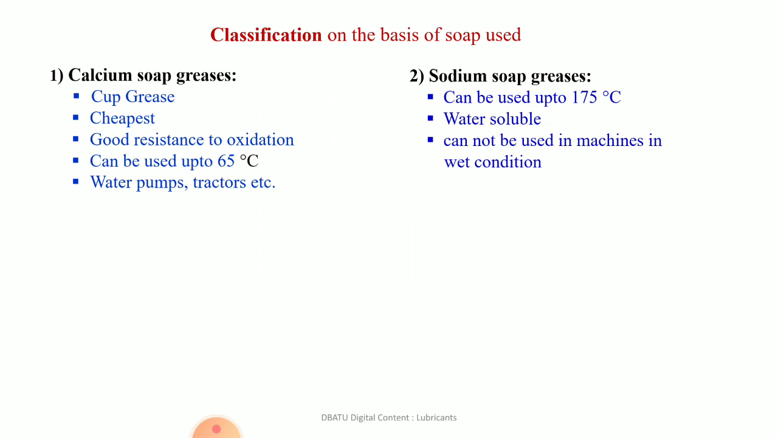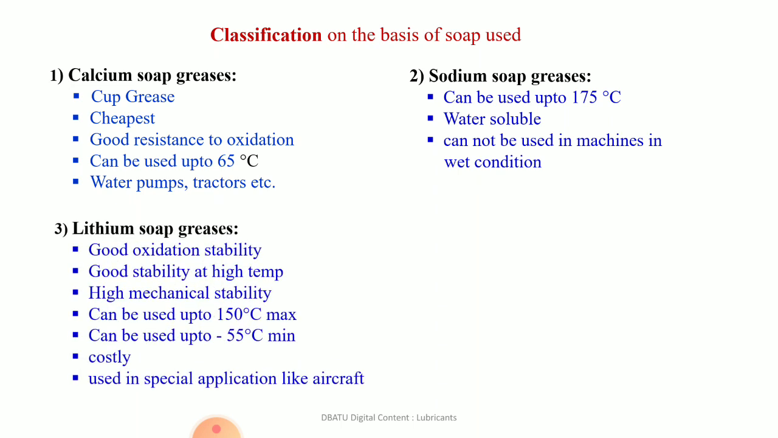And if we use sodium based soap in the preparation of grease, then that grease is known as sodium soap grease. It can be used up to 175 degrees centigrade, means sodium based grease we can use at high temperature also, but it is water soluble. Therefore, we cannot use it in machines which are always in contact with water.